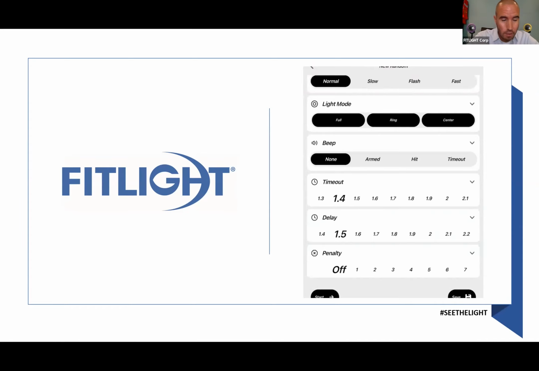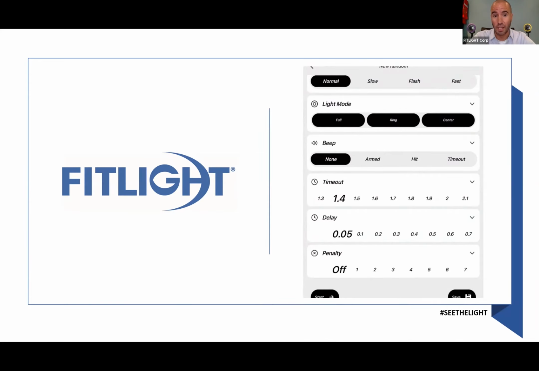The delay will give you the time in between lights. So I deactivate light number 1. How long does it take for light number 2 to go on? 2 examples. If I have lights in front of me on a wall, I probably don't want to set a delay because I don't want to wait in between deactivating lights because the lights are right there. So then you might want to set it all the way down to 0.05 seconds.